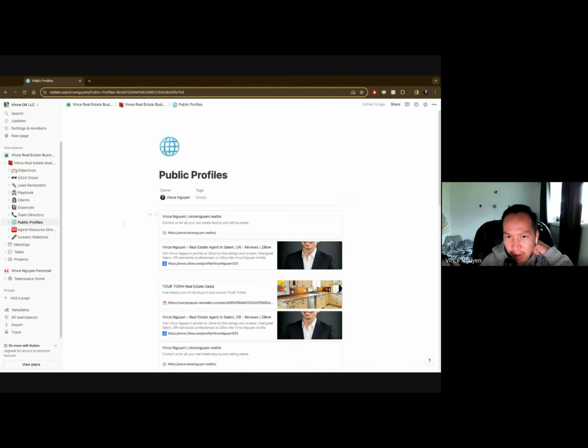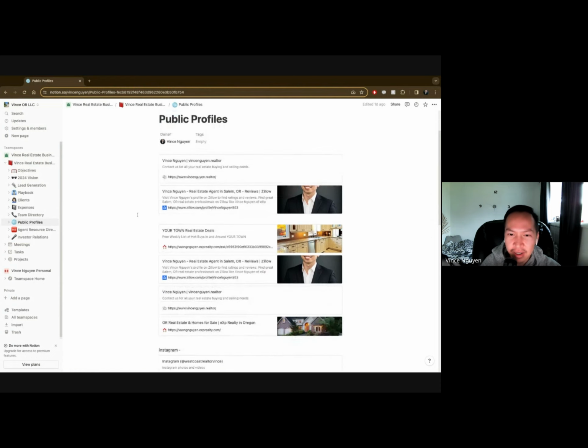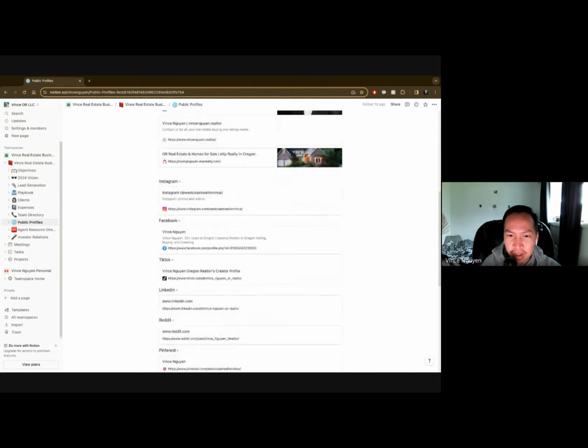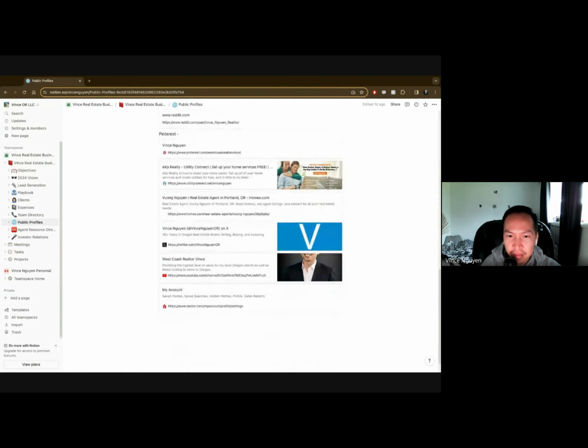Public profiles. I have all of the public profiles, and I'll probably change this view up to be something easier to see. But I needed a place to track all of the public profiles. Once again, I'm an employee of this business, right? So I'm coming into this business, I need to know what this business has if I need to do anything with it, like make changes or at least know that they exist. But yeah, all the profiles are in here, and they're all linked in here. And anyone that's part of this business can see everything publicly out there for this business.